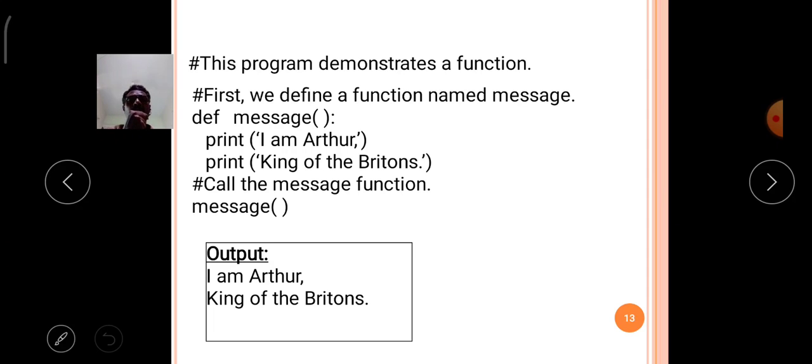Okay, like that, those are the basic function concepts available in the Python language. Okay, now